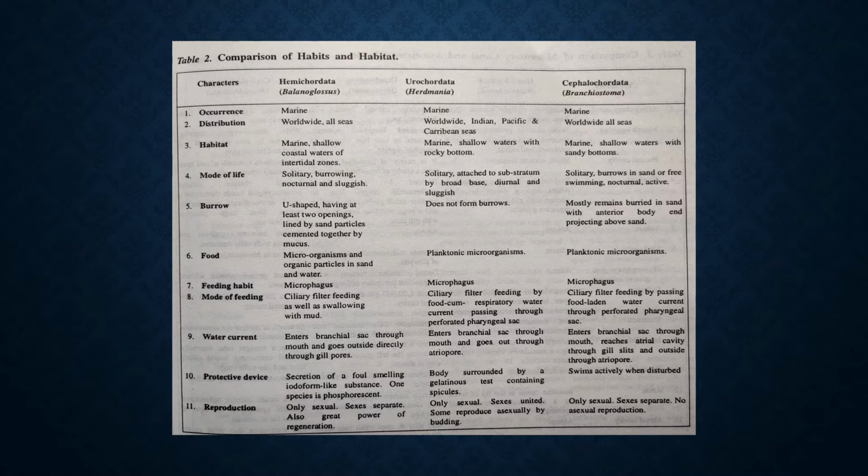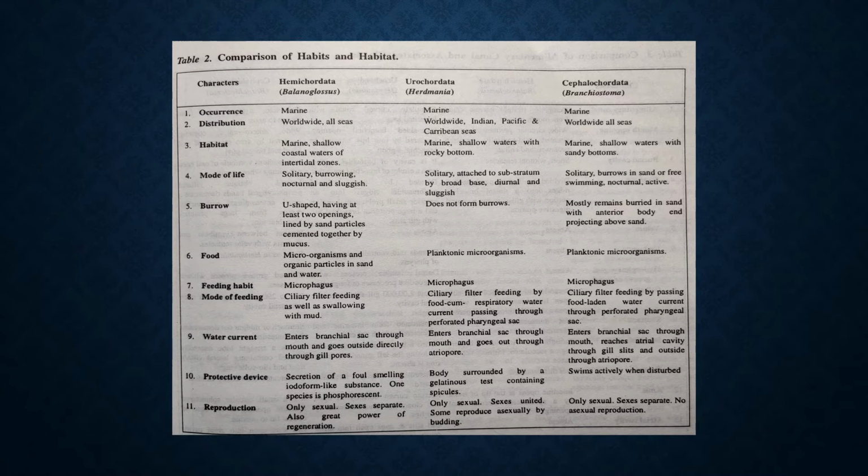Now first and foremost is the occurrence. Occurrence means where the animals related to these subphyla occur. They occur in the marine environment, all the three of them, as you can see in the first point. Then comes the distribution. Distribution is worldwide for all the three. The urochordata are present in Indian, Pacific and Caribbean seas, and cephalochordata are present in all the seas, so again it is worldwide, all seas, as the hemichordata.